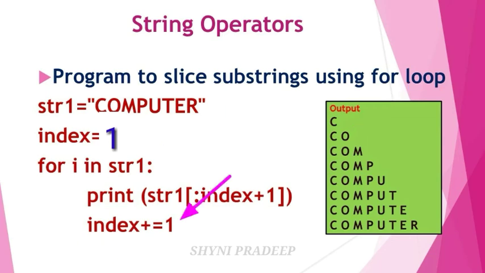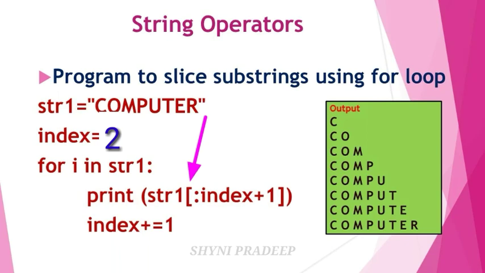Next again update. What is the index position now? 1. Index is equal to index plus 1 means 1 plus 1, that is 2. Now our new index value is 2. Next string character is M. So again go to the print statement. The starting index position is always 0.